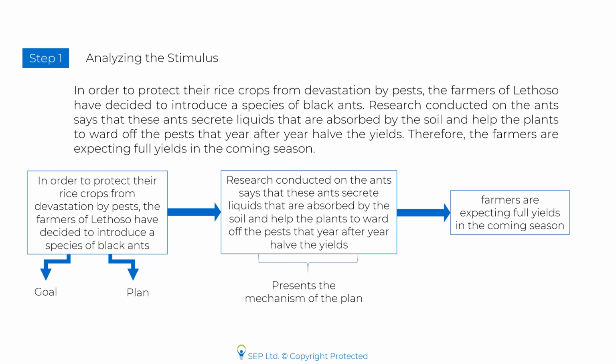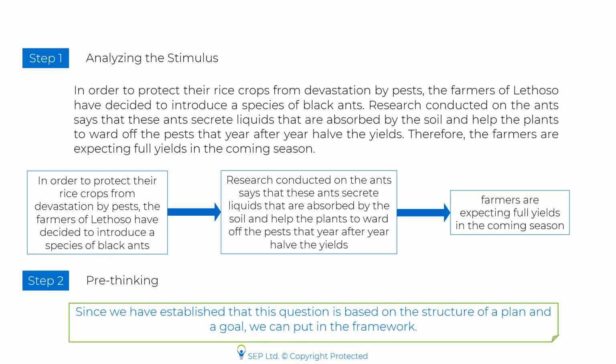Once we have analyzed the stimulus, now we can move to the pre-thinking step. Since we have established in step 1 that this question is based on the structure of a plan and a goal, we can put in the framework. Let us see what this framework is. The first step of the framework is to identify the exact plan. We must be very clear about what the plan is. A long sentence may have just 4 words which actually convey the plan. During the learning stage, you could use rough notes to jot down the plan in a short phrase.